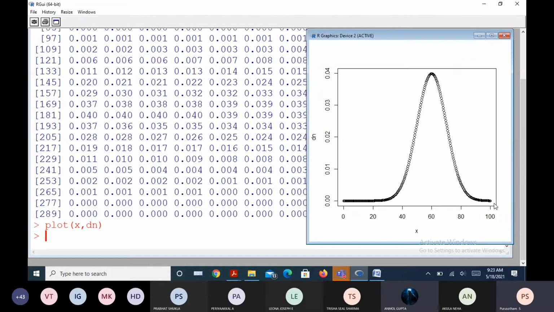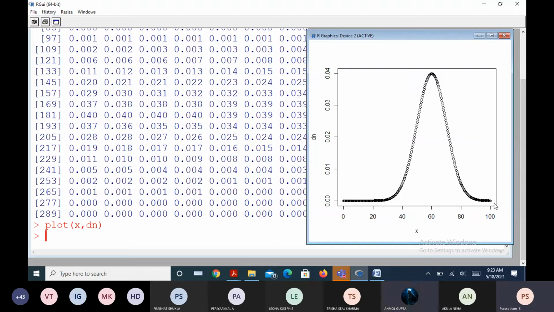Sir, if we take x from 0 to 120, then will we get a perfectly symmetric shape? It may appear to be something like a symmetric form. Got it? Yes, sir. Because you are taking the same length to the left and to the right of the mean, it obviously seems to be symmetric behavior.